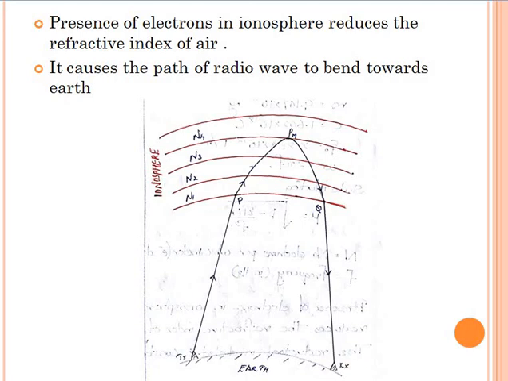Compared to ground wave and space wave communication, skywave communication has a higher range. The frequency range we can use in skywave is mainly HF. Beyond that, that is VHF, UHF and microwave frequencies, the waves will not get reflected back from the ionosphere. Rather, they penetrate through the ionosphere.